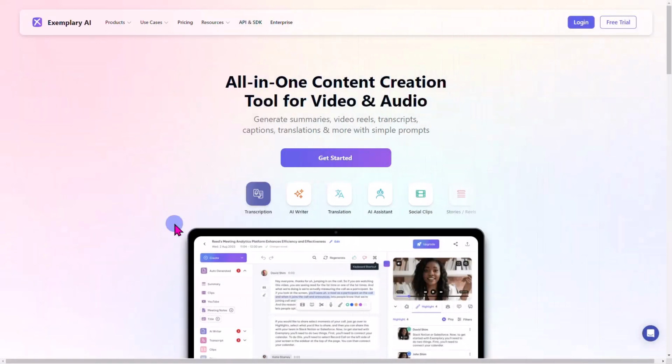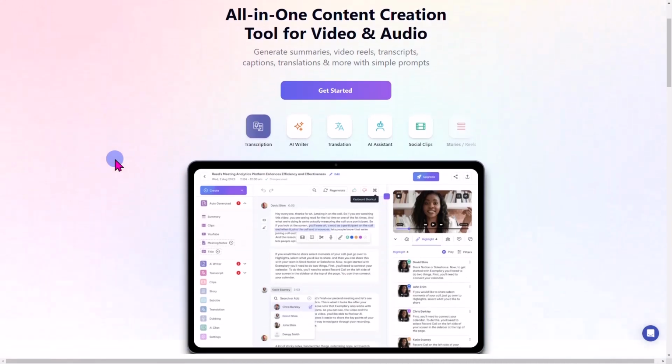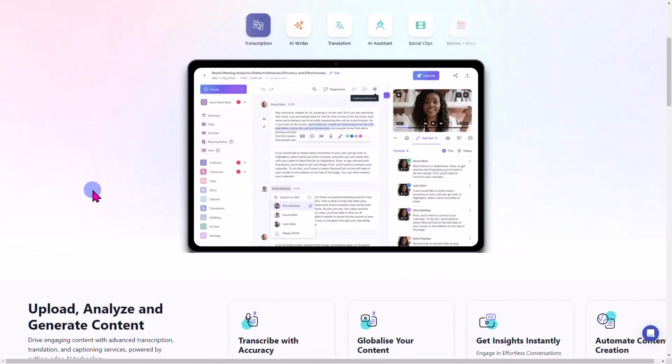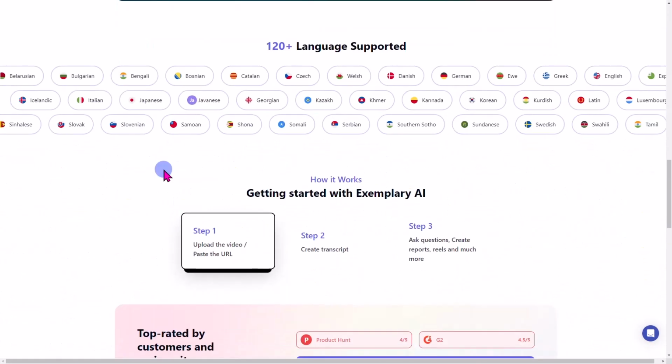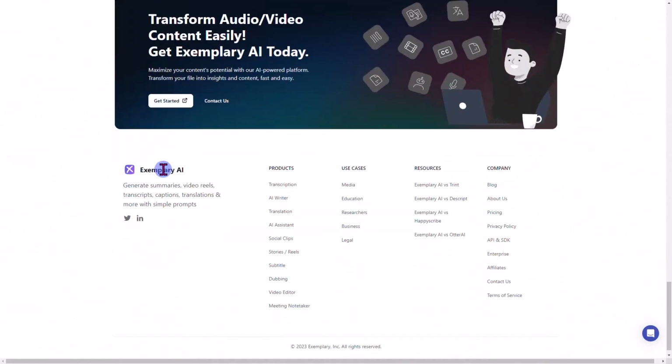Okay, guys, when you come to the Exemplary AI website, this is actually what you're going to see. They're going to talk to you about the transcriptions, the AI writer, translation, etc. You guys will be able to add your speakers, etc. So it's just going to give you a little bit of the rundown here.